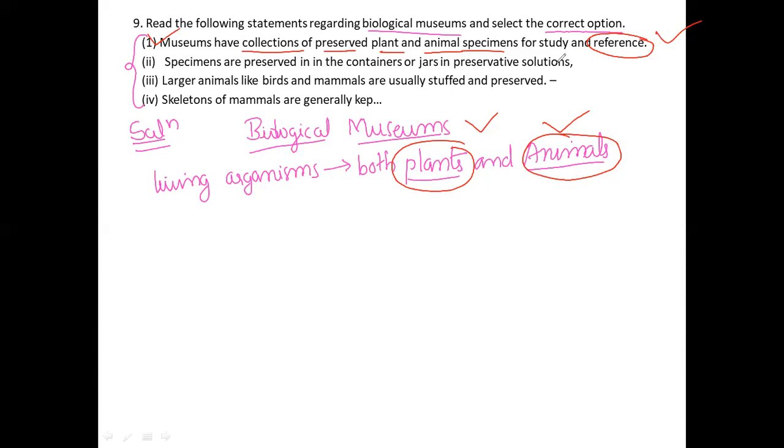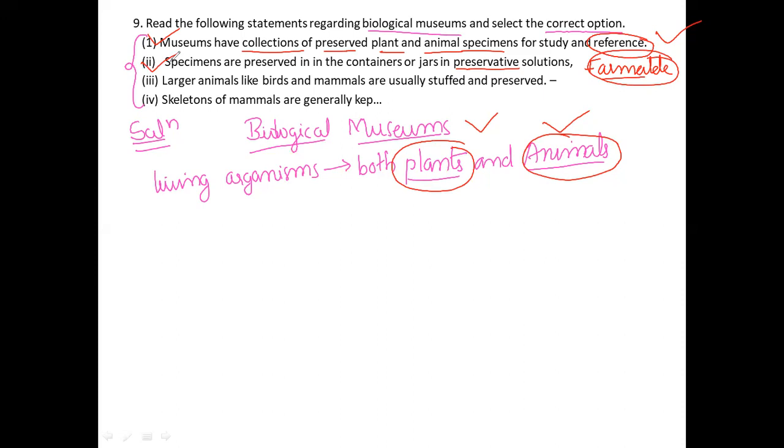What does preservative solution mean? It helps to avoid the desiccation, means it helps to avoid the decaying of the organisms. Especially we use formaldehyde, in different concentrations depending upon the organism. So this is also a correct option for this question.